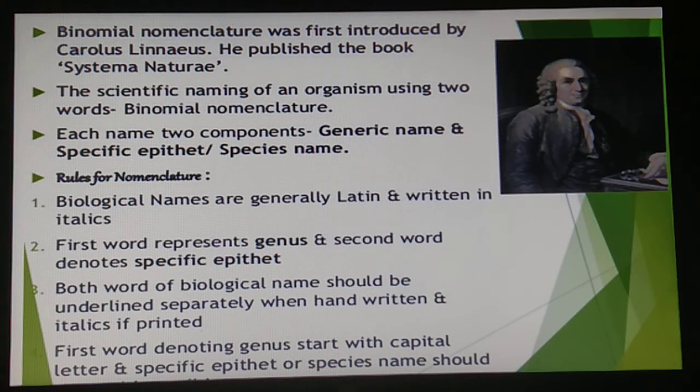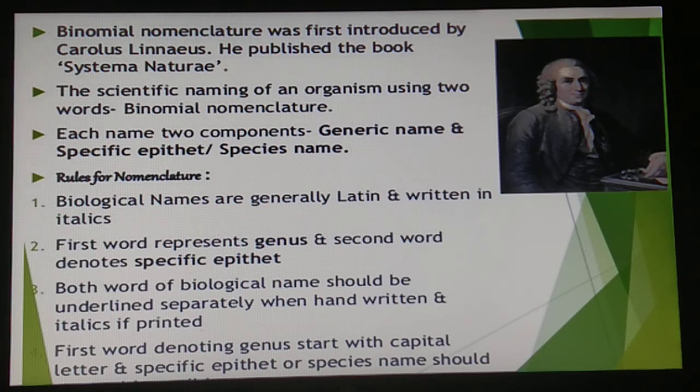The first one is that biological names are generally Latin and they are written in italics. Fine, they are written in italics. And the first word in a biological name, for example Mangifera indica. Fine, so here this is a biological name and the first word represents the genus, that is Mangifera, while the second component denotes the specific epithet or species, that is indica.